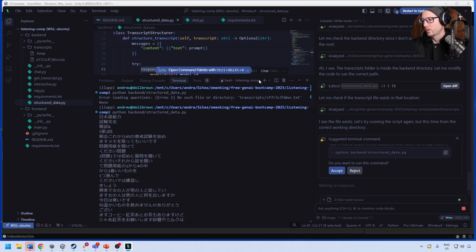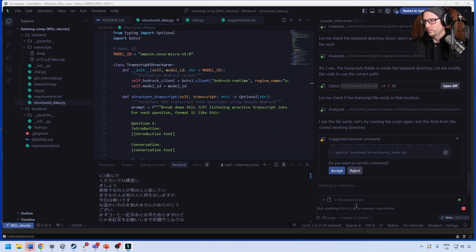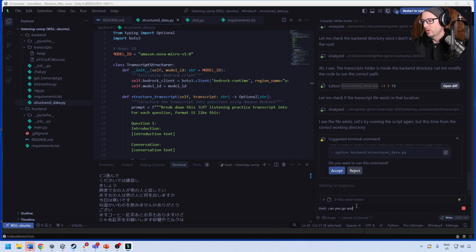Okay, so what I want to know is, can you go to the web? So say web, can you go and find the model IDs for the Amazon Nova models?